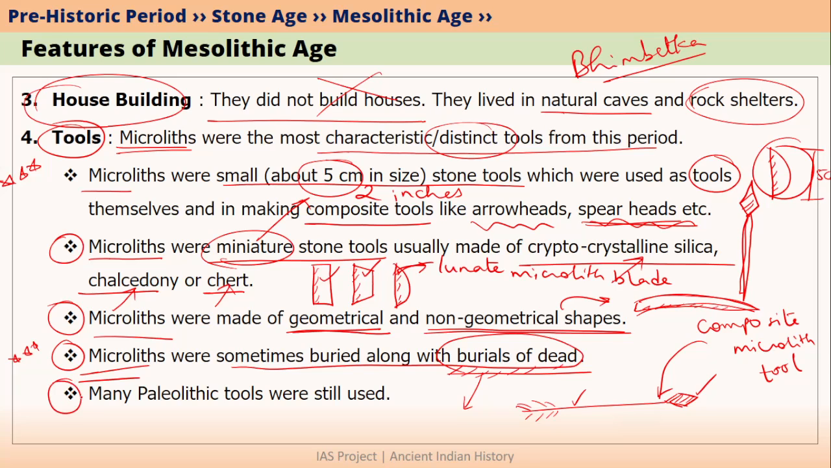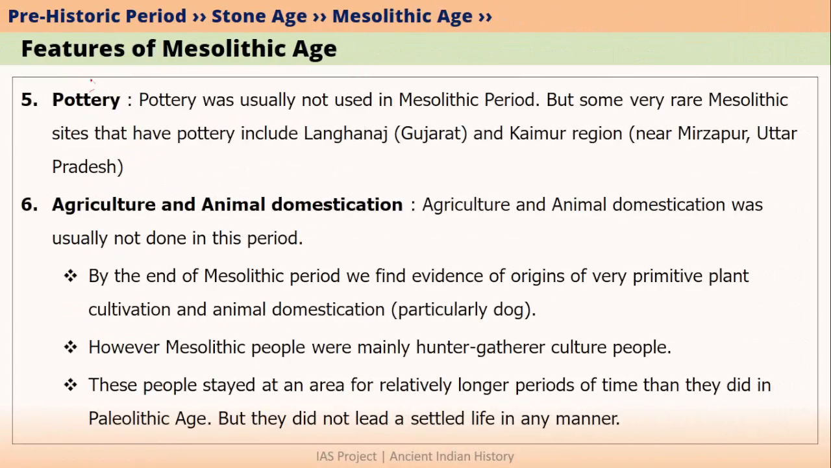And in the Mesolithic age, Paleolithic tools were still used. For example, hand axes, choppers, cleavers, blades, burins, scrapers, borers, points, double-sided blades, which we have discussed in our previous videos. They were still used even in the Mesolithic age, although microliths were invented and very widely used in the Mesolithic age. If we talk about pottery, pottery was usually not used in the Mesolithic period.